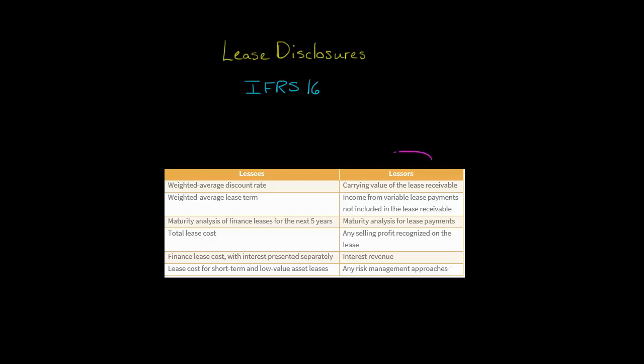IFRS 16 requires lessors and lessees to make a number of disclosures related to any leases that they have, in addition to any information that they have in their statement of financial position and their income statement. So I just want to give you a few examples. For lessors, you see the carrying value of the lease receivable, any selling profit that they're recognizing on the lease, if this is a sales type lease, if the lessor is a manufacturer or dealer, and any interest revenue that they have. For the lessees, you'd see the discount rate that they're using to compute the lease liability, the weighted average lease term, a maturity analysis of the finance leases for the next 5 years.